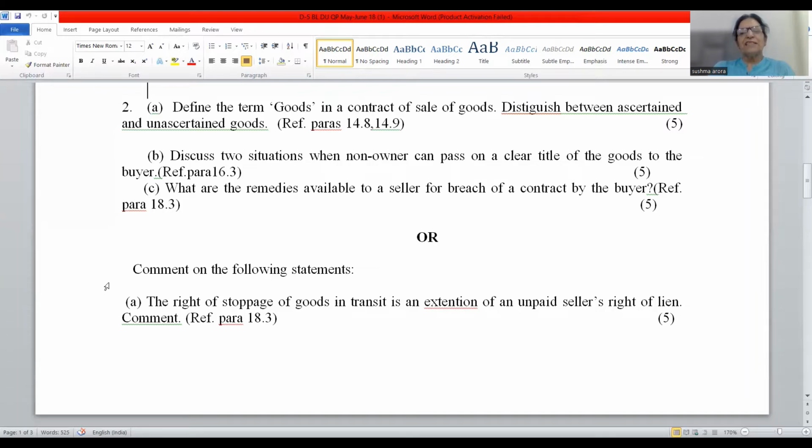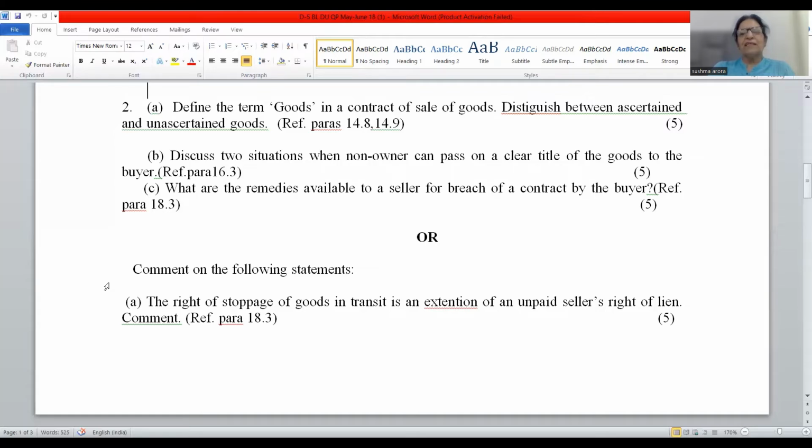But if he has given possession of the goods to intermediaries, like railway, shipping or air authorities, and then comes to know that the buyer has become insolvent, he cannot exercise the right of lien, but he can always exercise the second right, known as the right of stoppage of goods in transit. And he can also sell the goods.